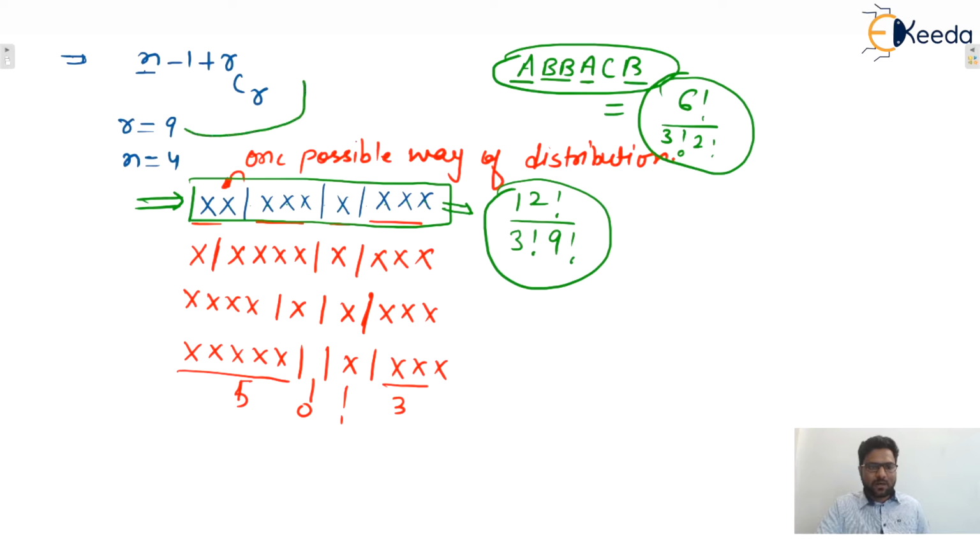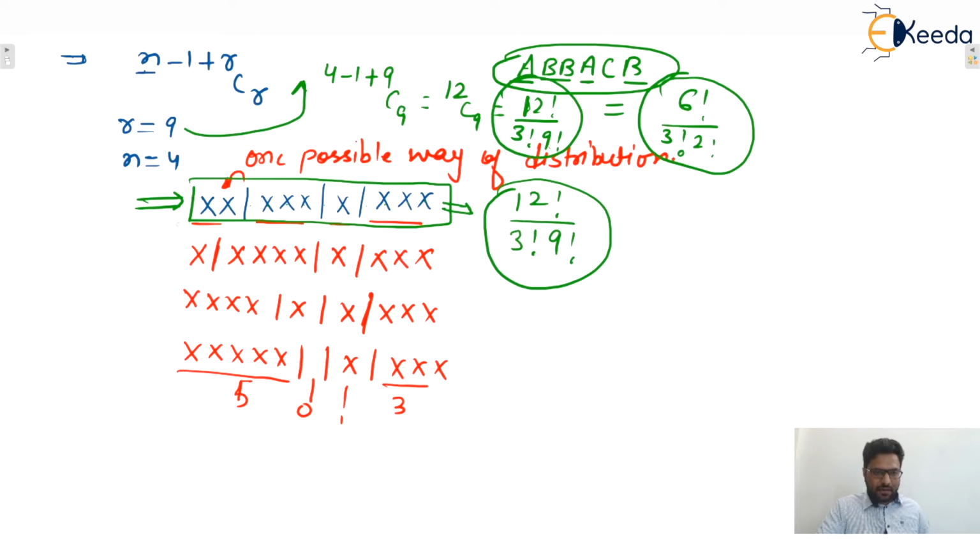So let us put these values in this formula. Then this becomes 4 minus 1 plus 9 C 9, that is 12 C 9. And 12 C 9 is what? 12 factorial divided by 3 factorial into 9 factorial, or no? I hope this one is clear to everyone.